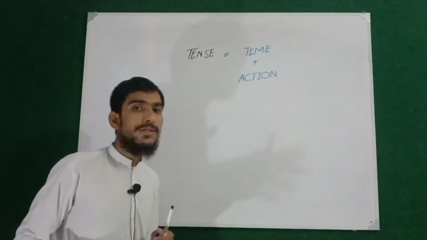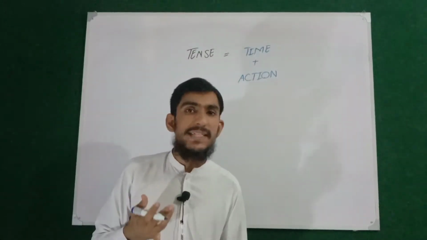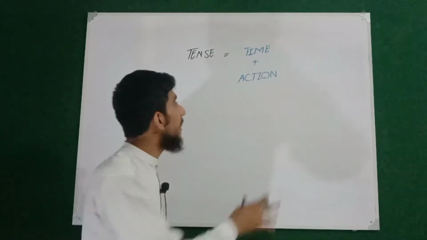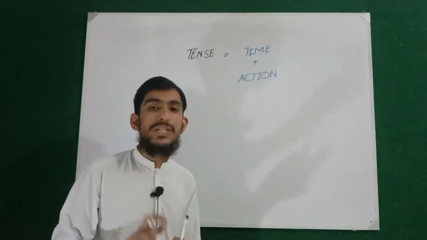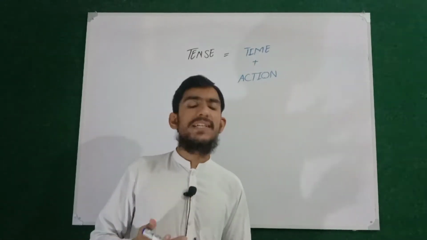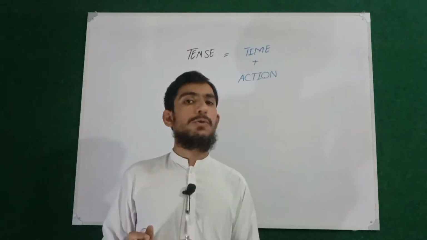And then viewers, we defined time through the timeline: we discussed present time, past time, and future time. After that we discussed action through situation, that there are basically four situations. One is the indefinite situation, another is the perfect situation, another is the continuous situation, and the fourth is the perfect continuous situation.